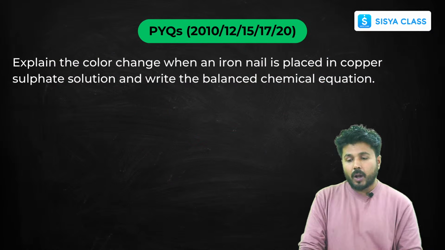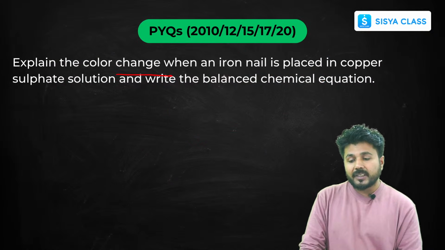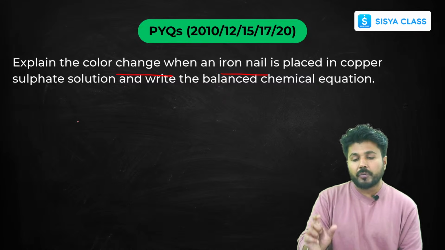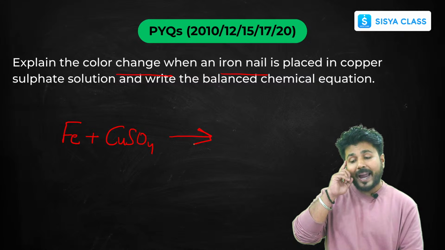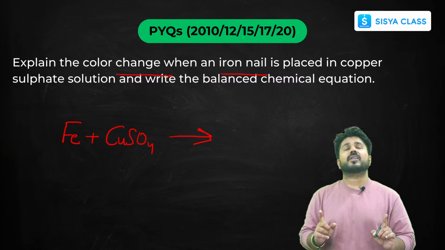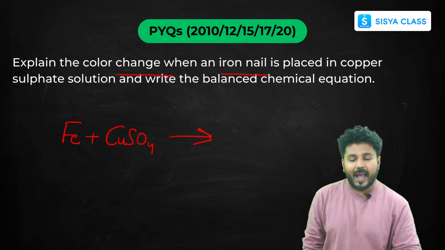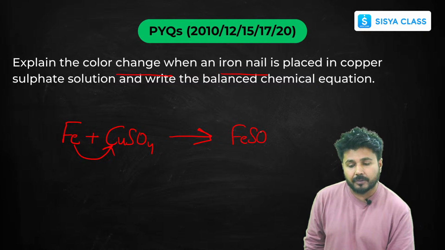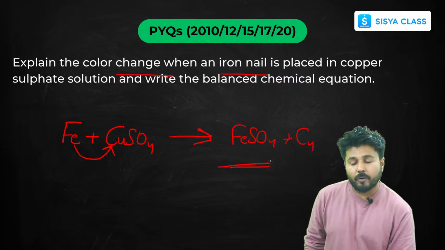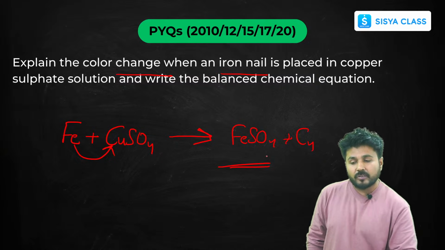Now another one: what is the color change when an iron nail is kept in copper sulfate? Quickly write iron, and write copper sulfate. Now quickly remind yourself of the reactivity series. Iron lies above copper, so iron will displace copper and form iron sulfate plus copper. I have already told you this reaction, so this is your balanced chemical reaction.